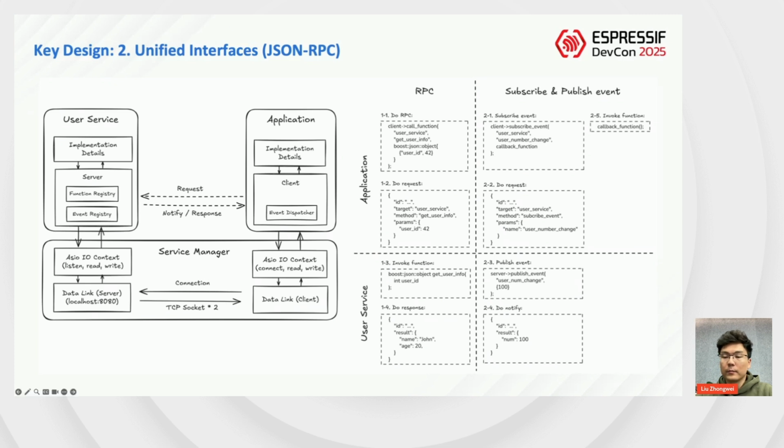The client packages this into a request packet and sends it. The server parses the packet, invokes the corresponding function, packages the result into a response packet, and sends it back. The second is event subscription and publication.